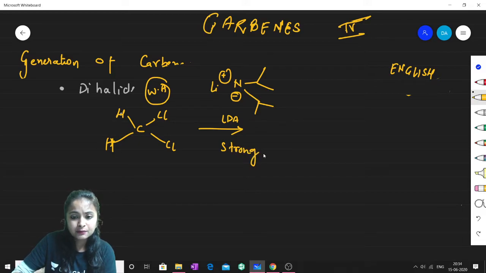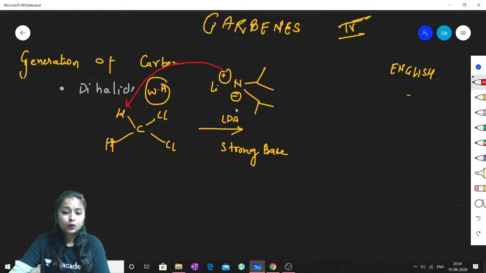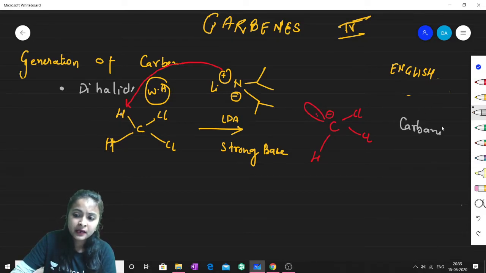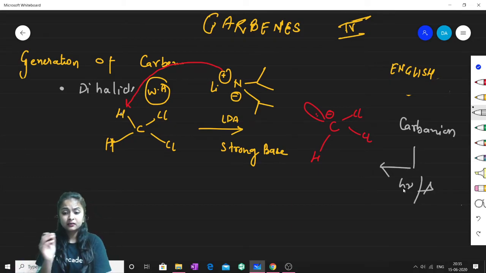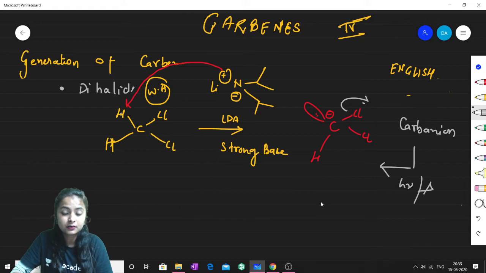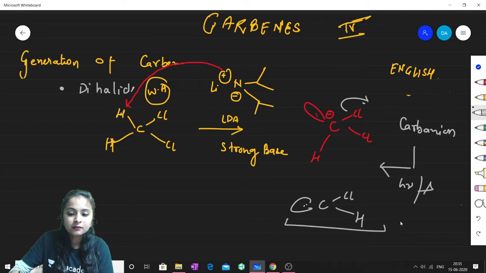Because it is a strong base, it has the ability to abstract this proton in a very good manner, which will ultimately provide this type of intermediate, which is termed a carbanion. Now to this carbanion, if you provide either heat or light, then this chloride, being a good leaving group, will get eliminated. So there will be the formation of a carbene, and this carbene is again monochlorocarbene, and yes, it is singlet.